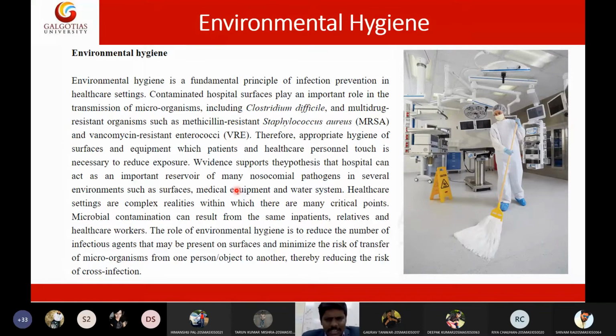All right. So this environmental hygiene is also very important. Okay, I'm not going to read these things. You need to ensure the surrounding environment where the patient is placed is clean and hygienic. That is all about environmental hygiene.